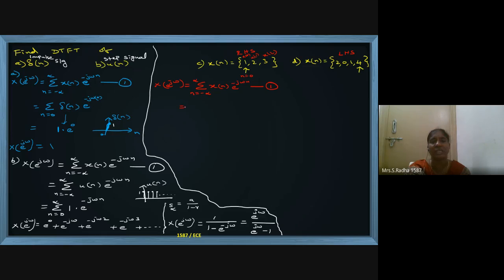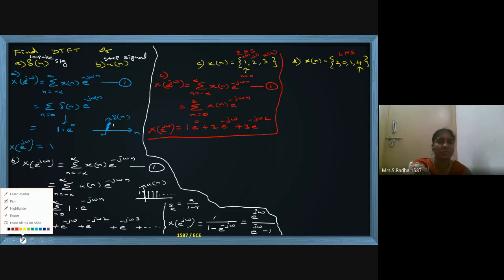But from the given signal, n is from 0 to 2, and the signal value is given, x of n e power minus j omega n. Expand the summation, n equal to 0 means x of 0 value is 1, e power 0, next value 2, e power minus j omega, next value 3, e power minus j omega into 2. I am just expanding the summation. This is the DTFT for the third problem solution.